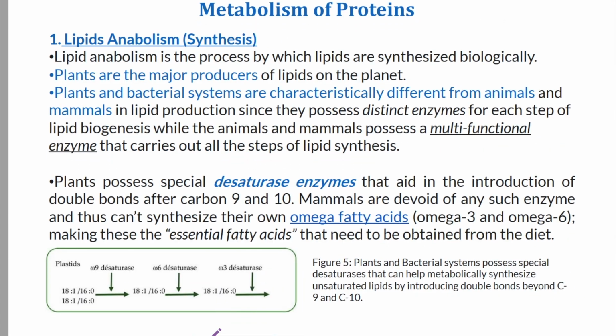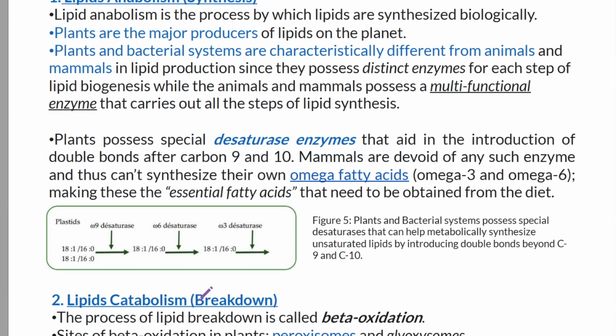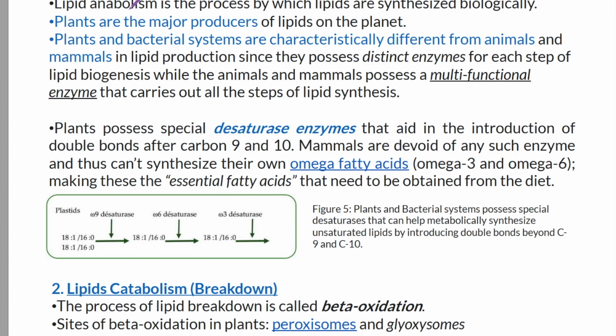So metabolism of lipid synthesis. Lipid anabolism is the process by which lipids are synthesized biologically, and plants are the major producers of lipid on the planet. Plants and bacterial systems are characteristically different from animals and mammals in lipid production since they possess distinct enzymes for each step of lipid biogenesis, while animals and mammals possess a multifunctional enzyme that carries out all the steps of lipid synthesis.